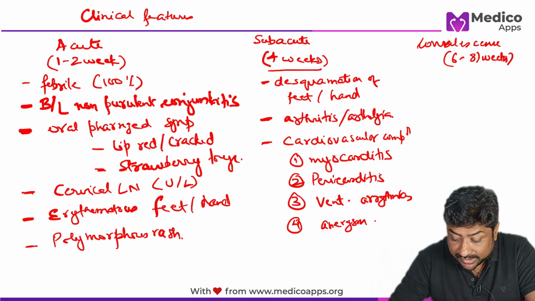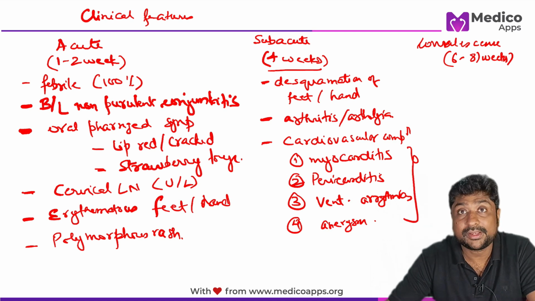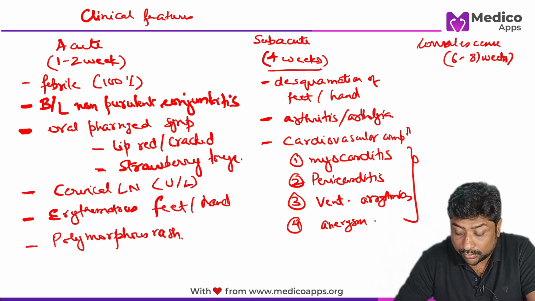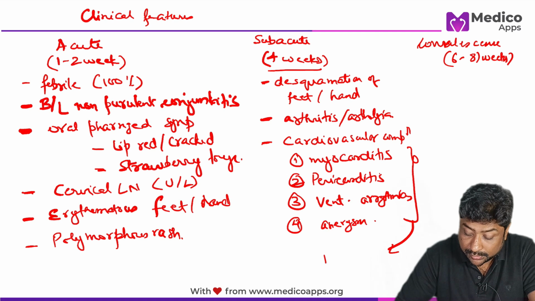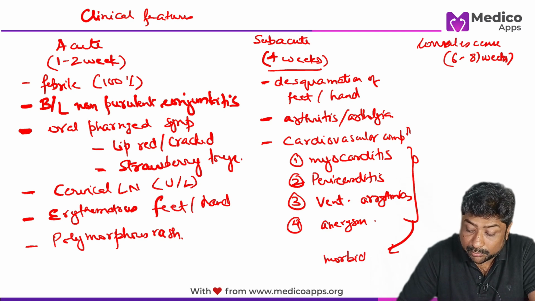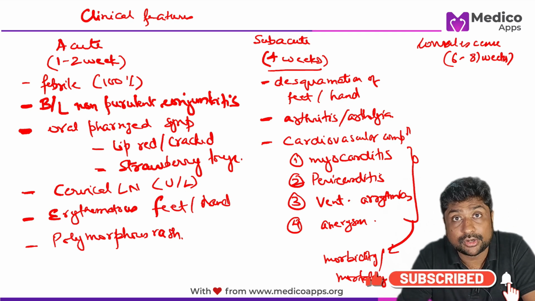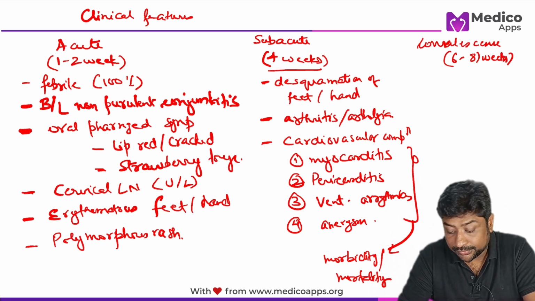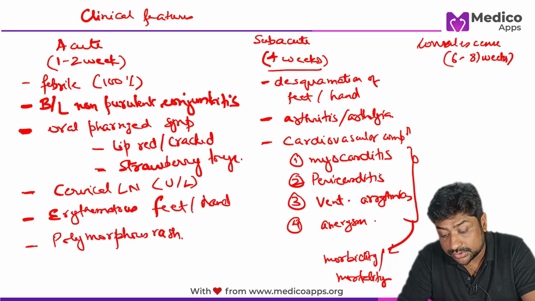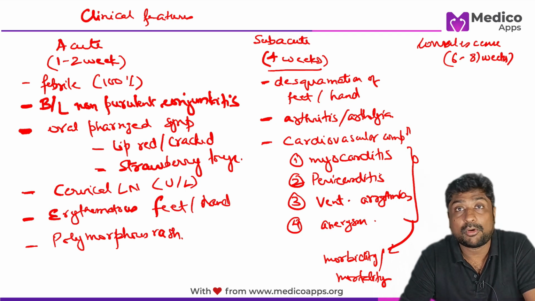So remember, it is these cardiovascular complications which are a very important cause of the morbidity and mortality in these patients. Okay. Because it is a self-limiting disorder, but still there is some very specific treatment which we give to these patients to reduce the incidence of this cardiovascular morbidity or mortality.